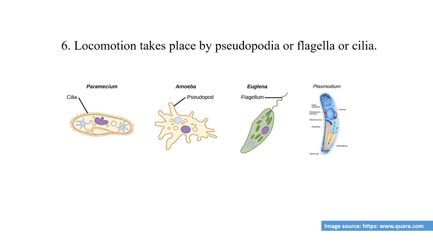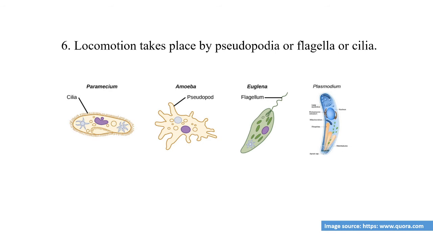Then locomotion. Locomotion means the movement of an organism from one place to another place, and that is called locomotion. So in the case of protozoan animals, we can see a very interesting phenomenon of locomotion. Some of the protozoan animals have a special locomotory organ like pseudopodia or flagella or cilia, while some protozoan animals do not have any locomotory organ.